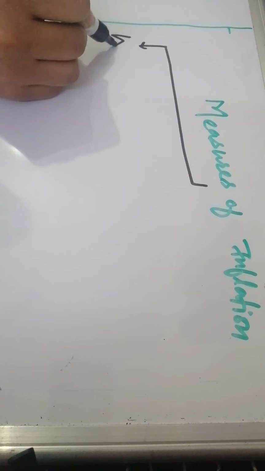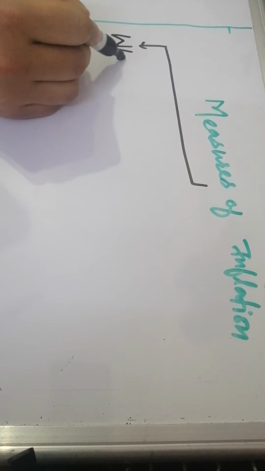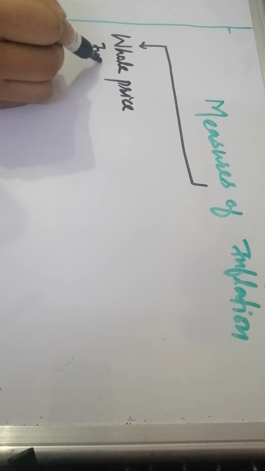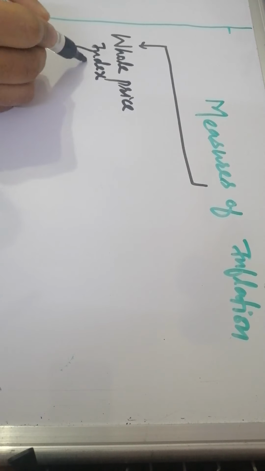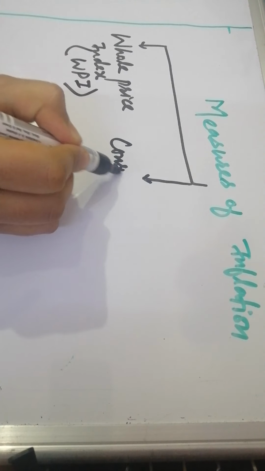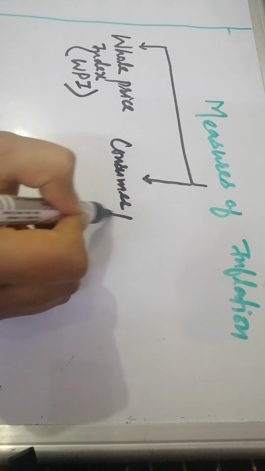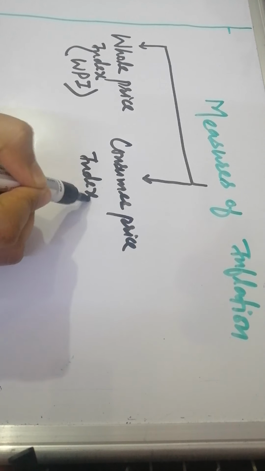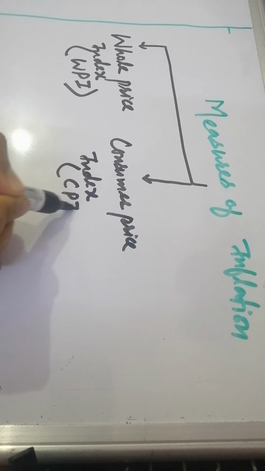We know that from India's perspective, inflation can be measured by the Wholesale Price Index, called WPI. Second is the Consumer Price Index, known as CPI.